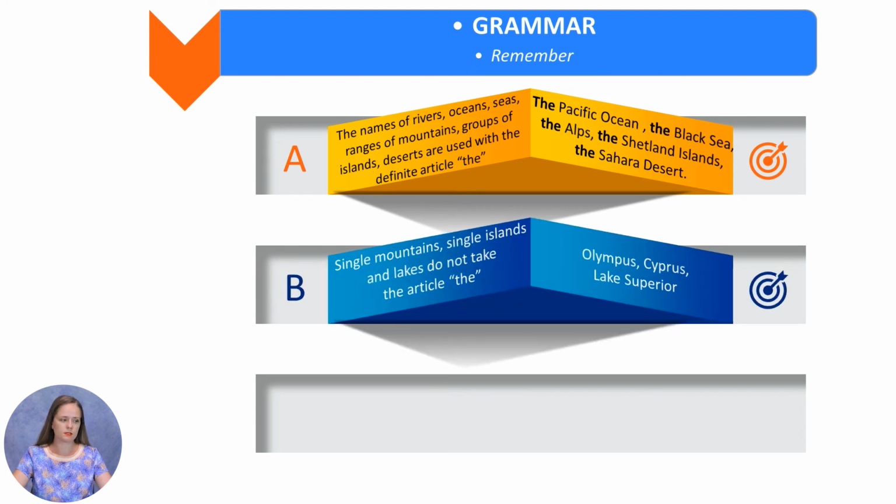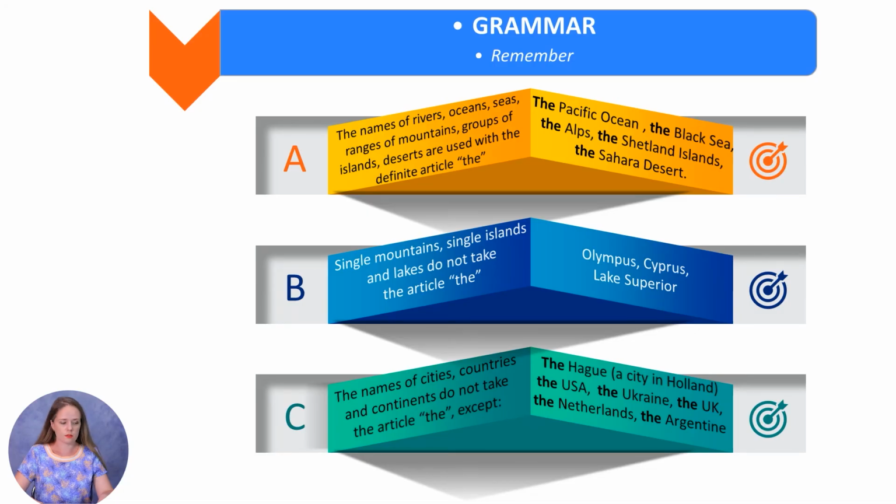Single mountains, single islands, and lakes do not take the article the, like in Olympus, Cyprus, Lake Superior.